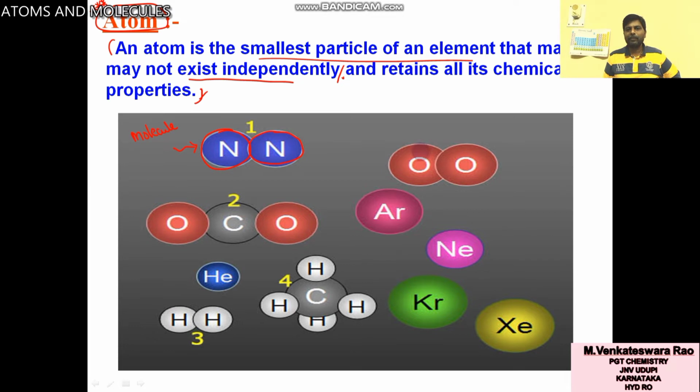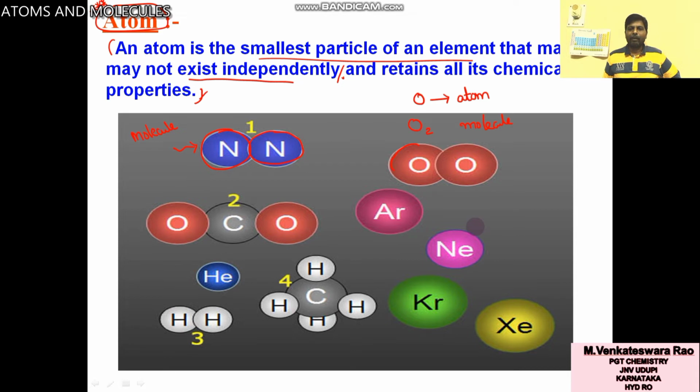What about this one? This part, single, if you write O only, then it is called an atom. Here O is bonded with another O, that means O2. O2 is a molecule. O is an atom.